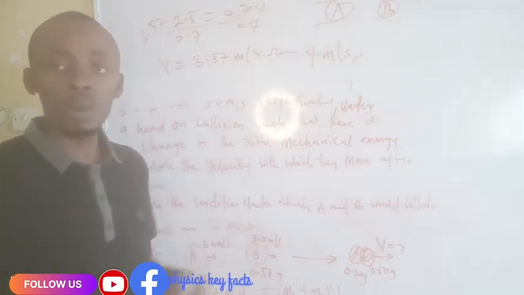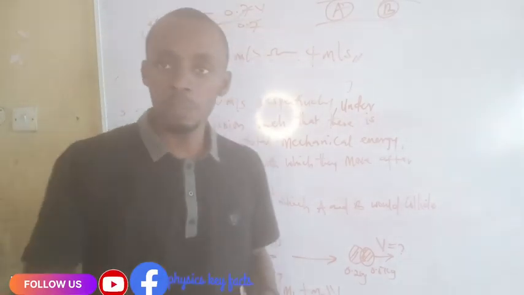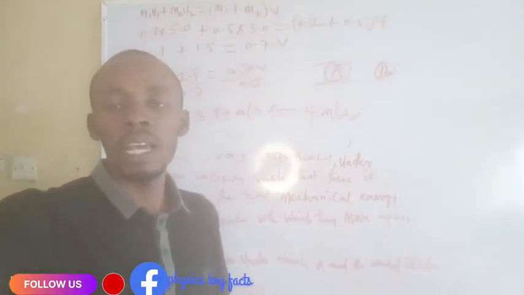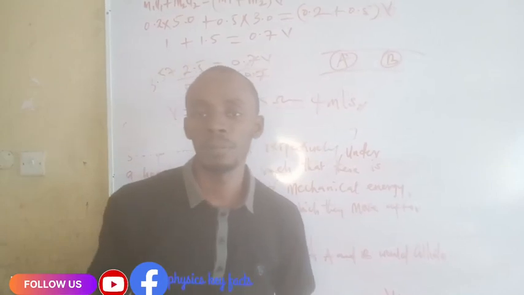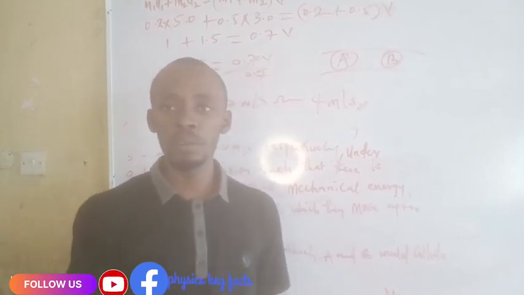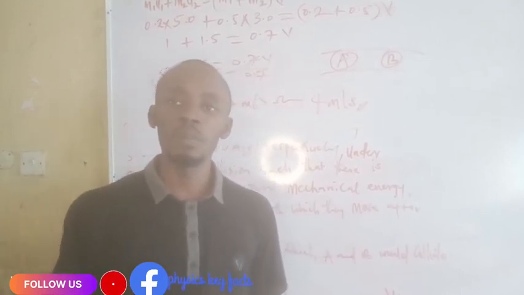So the condition under which collision will occur is that the speed of A is greater than the speed of B.